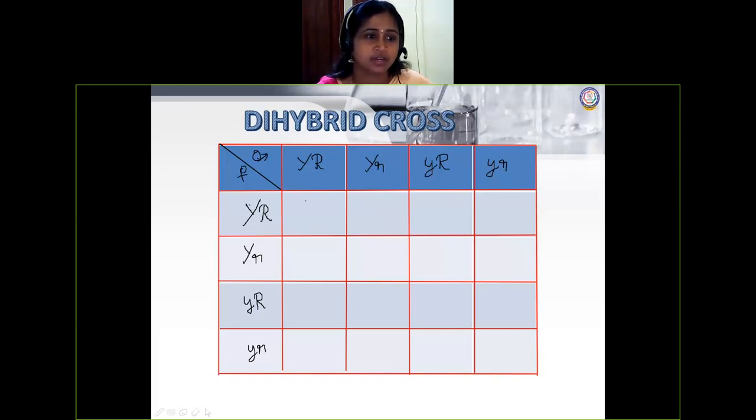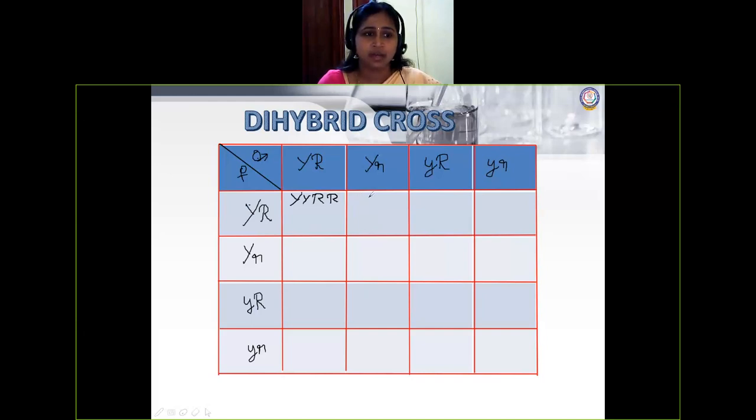So we will start here. Capital Y, capital Y, capital R, capital R. I told you already, when you're writing it in the four, you have to write the pair with pair.